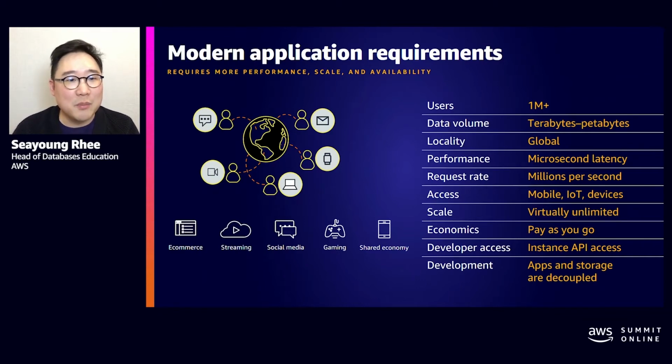Businesses are capturing more data about their customers to either increase the value of existing products or sell new products. This results in terabytes or even petabytes of scale of data. And locality. Businesses are often expanding their presence into new markets globally to reach new users. But businesses don't want to dilute their user experience in order to reach new markets. They still want to maintain that great performance.